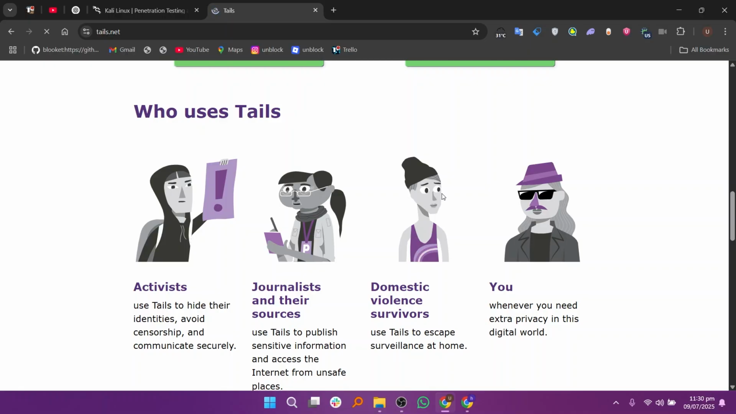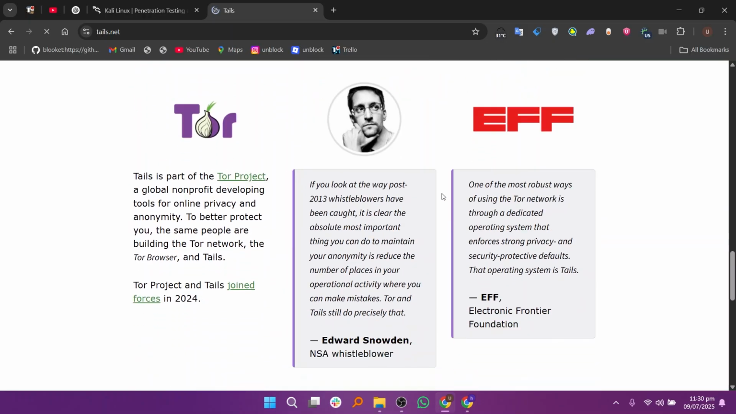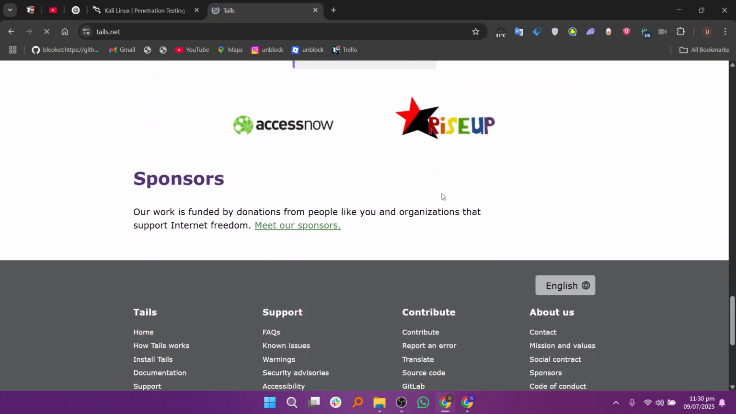So overall, Kali Linux is best if you want to test security systems or learn ethical hacking. Tails OS is best if you want strong privacy and anonymity, and don't want to leave any digital traces.